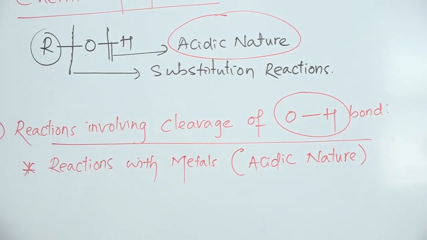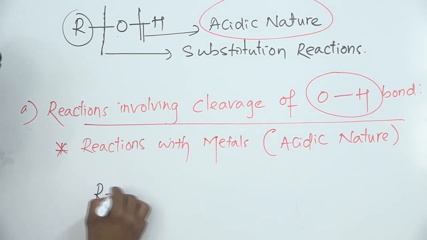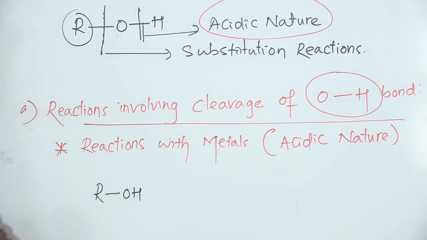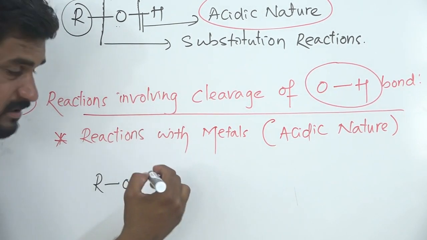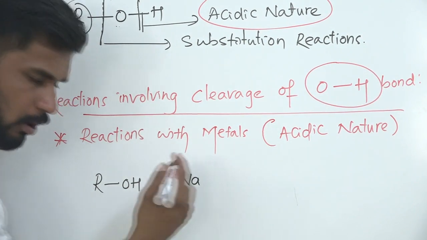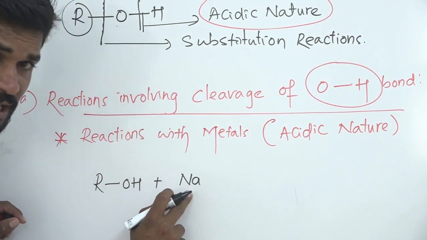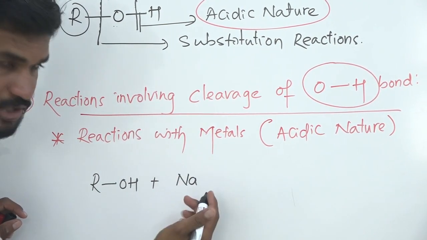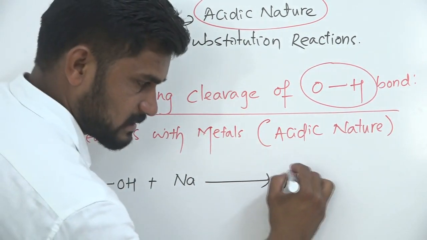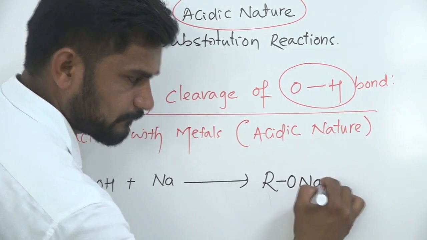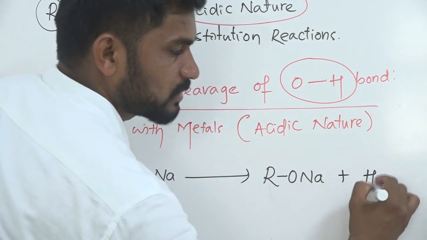Let us take some examples. For the general reaction, the general representation of alcohols is ROH. When alcohols are treated with active metals such as sodium, potassium or aluminum, there is a formation of alkoxides, RONa, with the liberation of hydrogen gas.